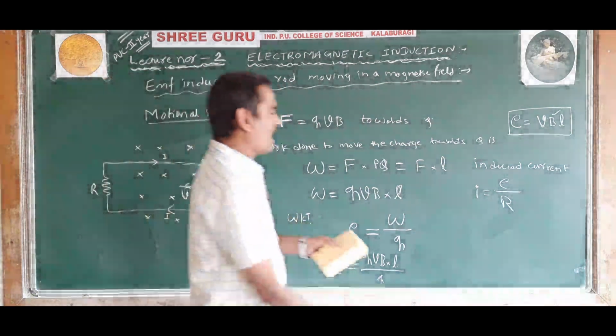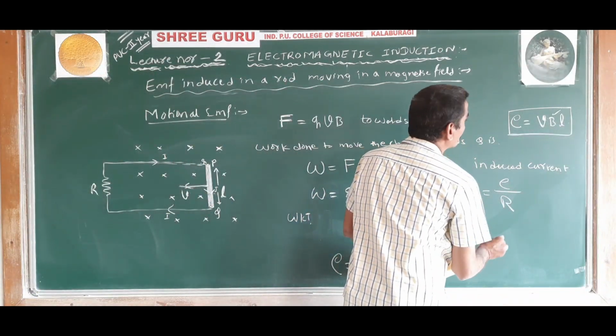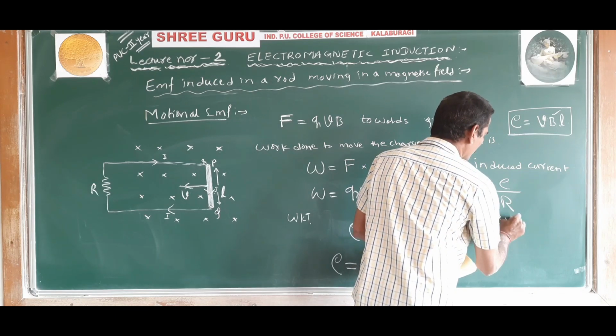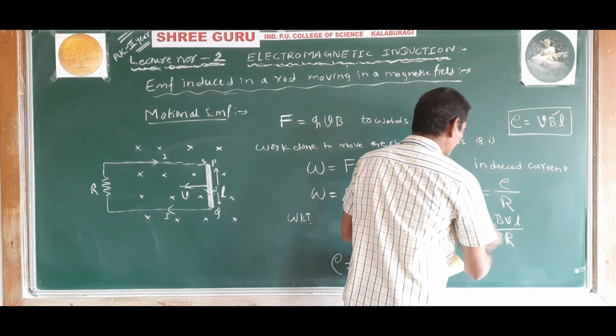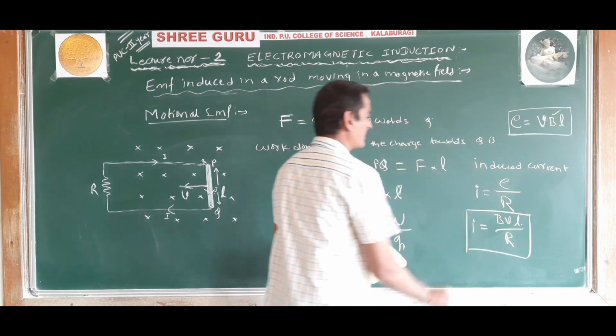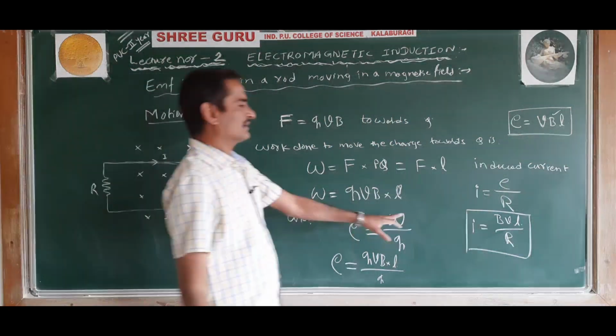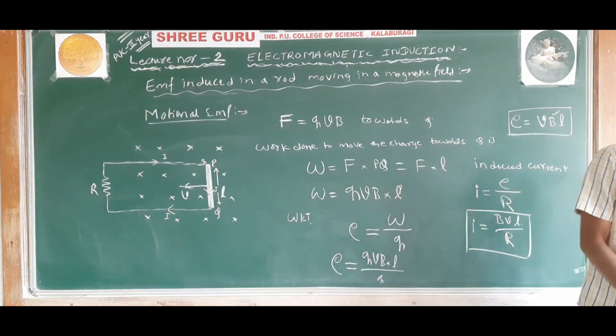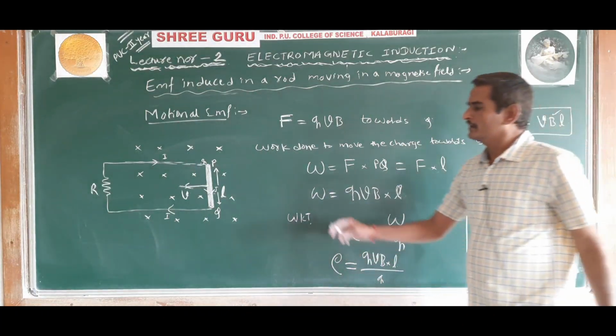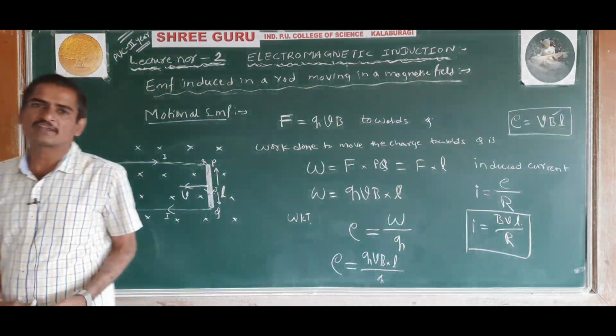So I is equal to BVL divided by R. This is the expression for induced current, and the expression for induced EMF due to the motion of the conductor.